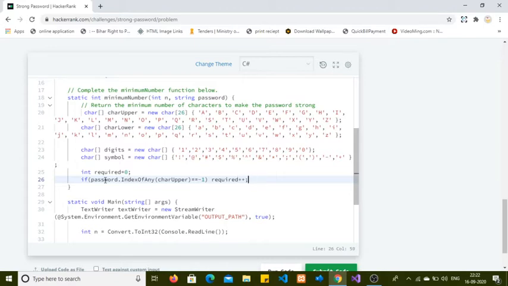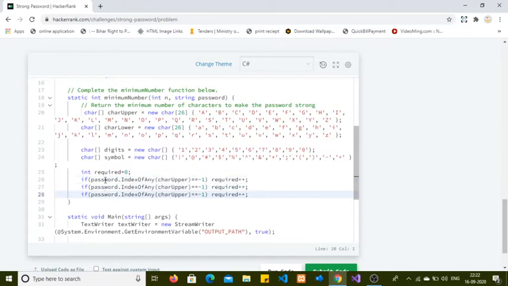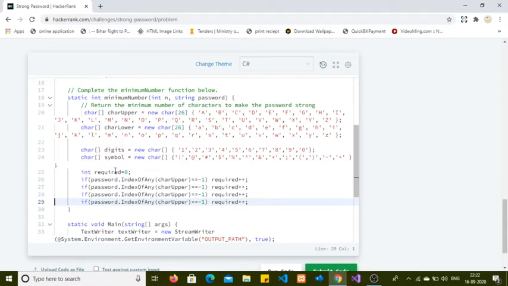I need to write similar code like this line, so I am copying and pasting it multiple times. First I checked for char upper, so now I am going to check for char lower. Now I am going to check for the digits, and then after that, symbols.